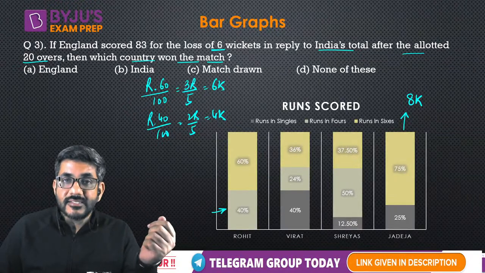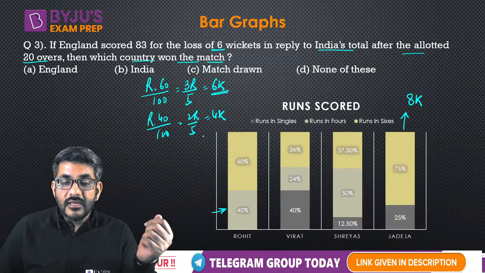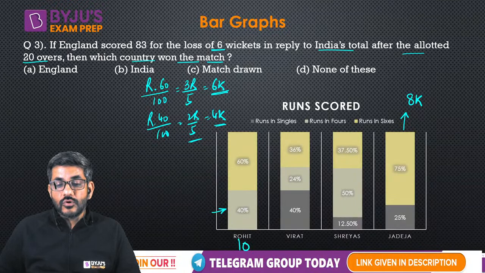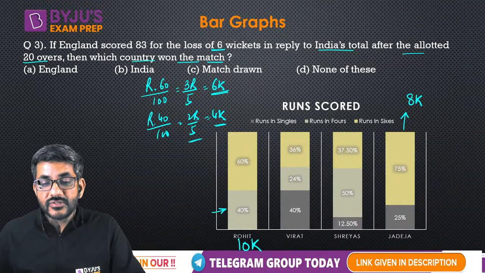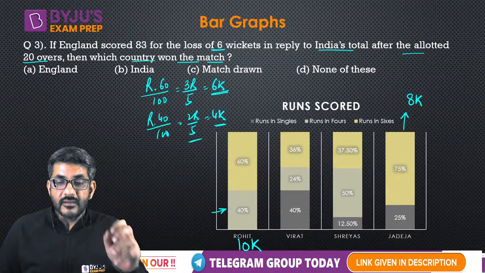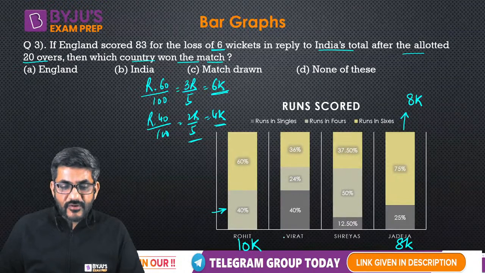If I take R as 10, then 10 into 3 by 5 is 6, which is a multiple of 6. 10 into 2 by 5 is 4, which is a multiple of 4. So Rohit must have scored in multiples of 10. Jadeja's score is a multiple of 8. Similarly, let's calculate for Virat as well.